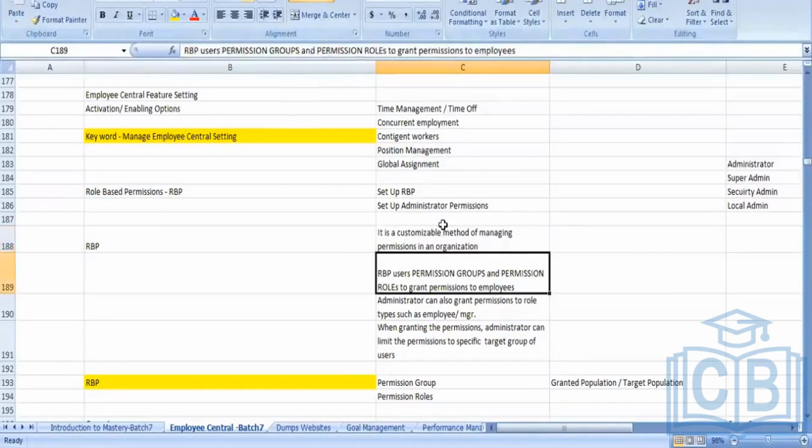RBP is divided into two parts: permission groups and permission roles.